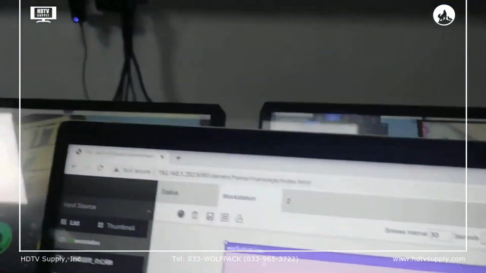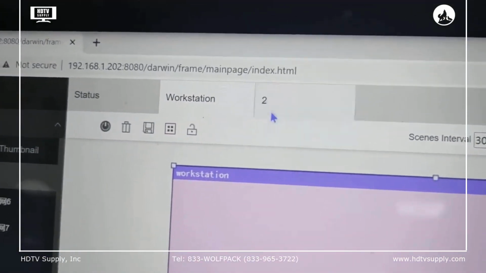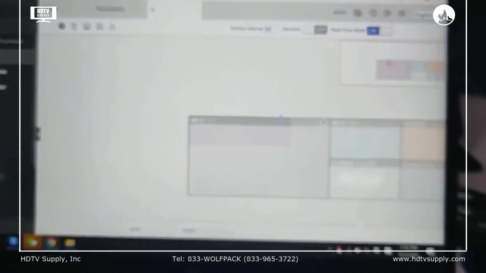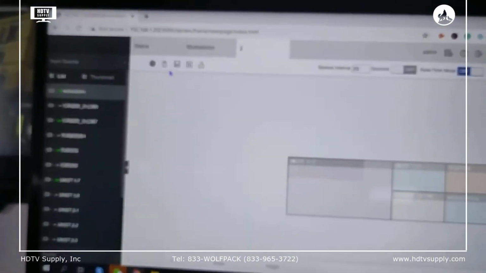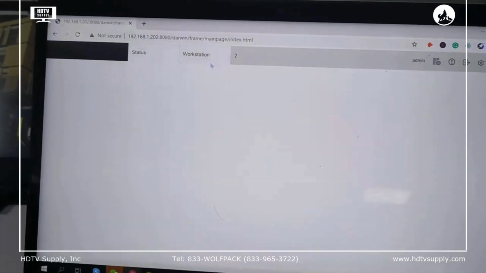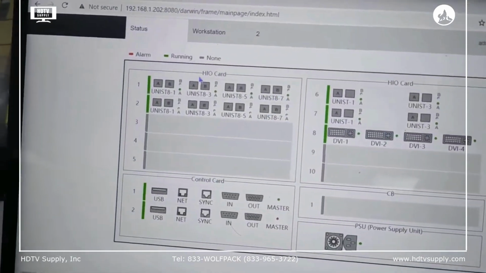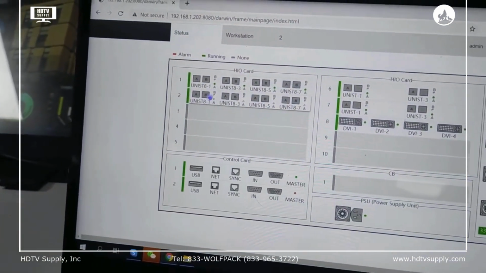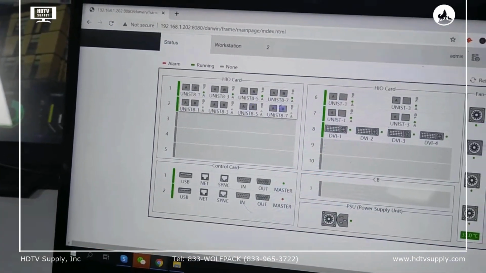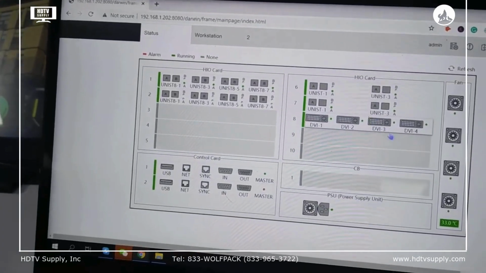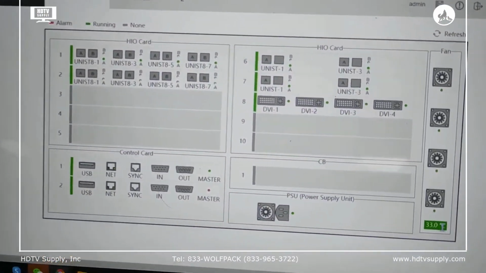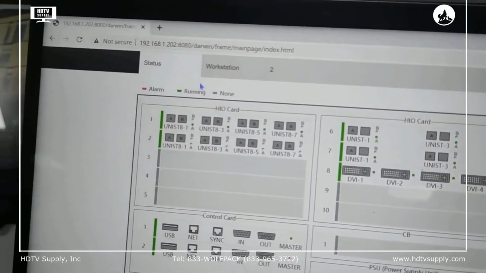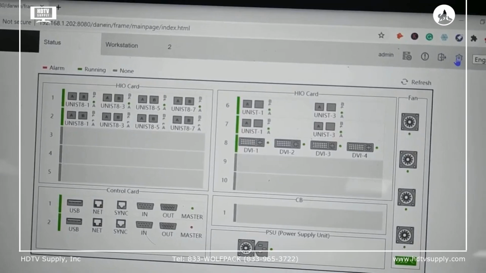And if we want to configure the workstation, we just go to this one, then we can configure the workstation here. And on this side we have the status. So basically we can check the information of this controller, and we have 2 control cards, 2 input cards, and this is the output card. And here we can monitor the mainboard temperature, and we have a settings icon here.